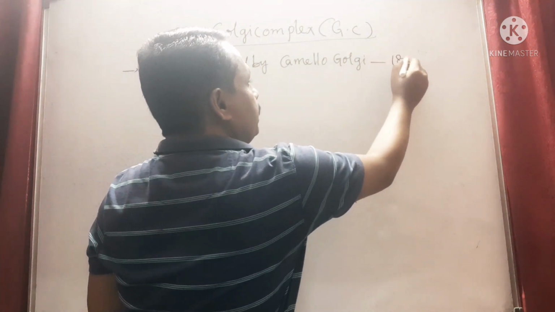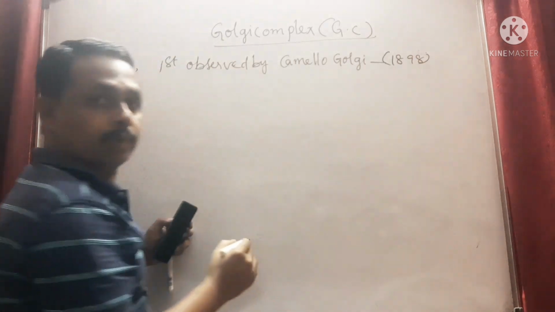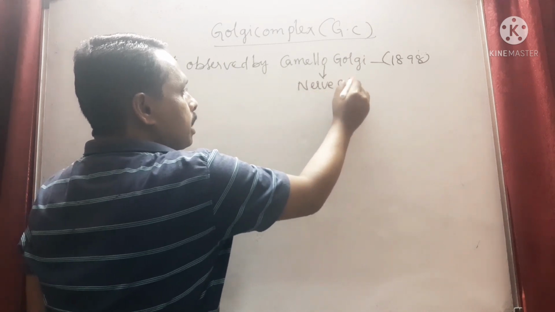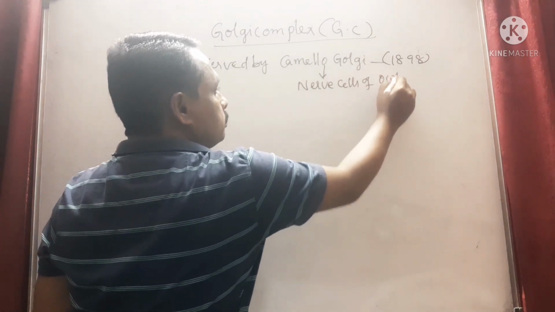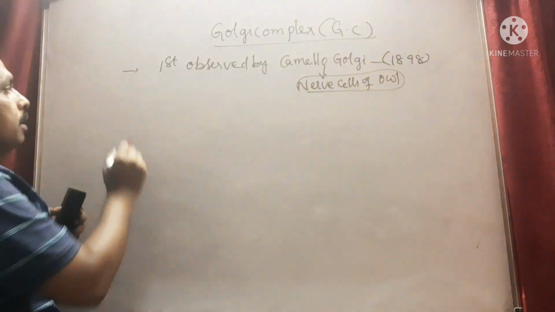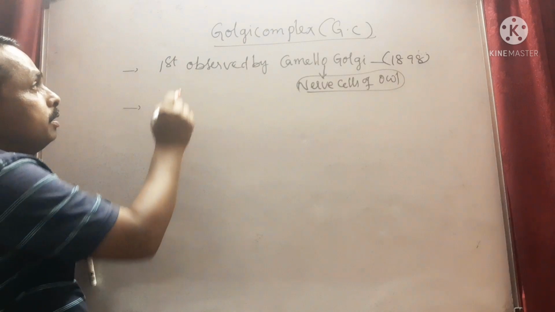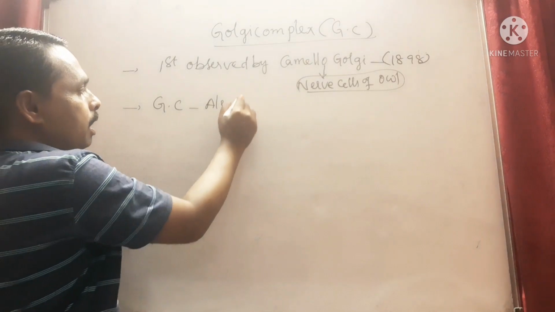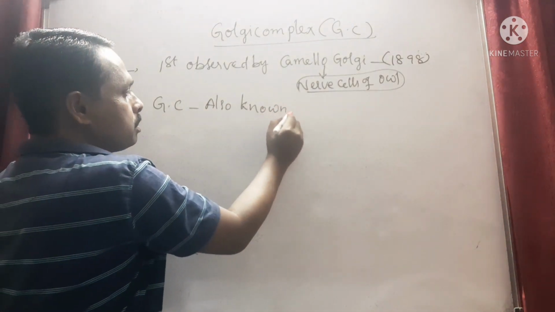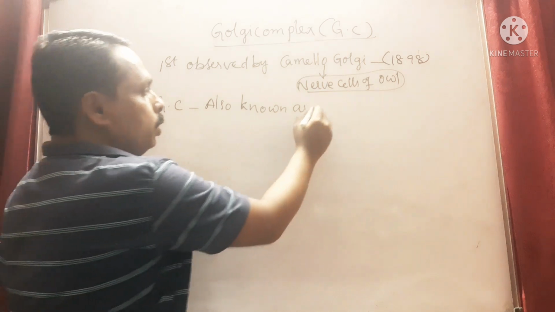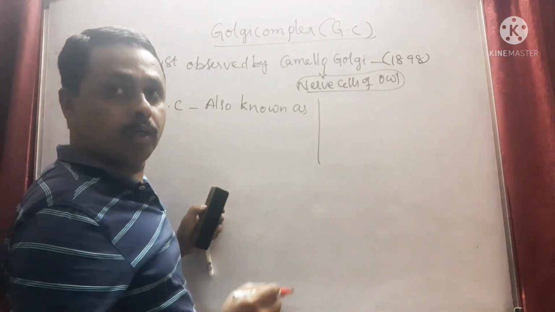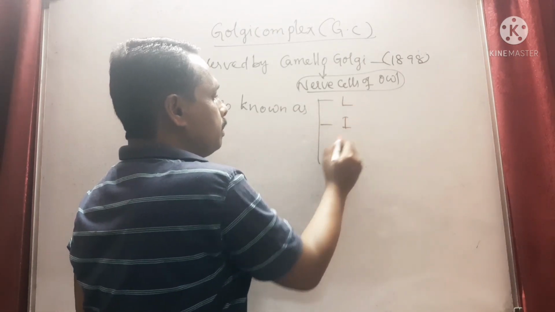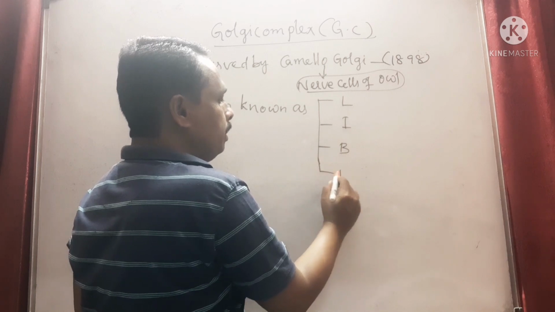And in the year 1898, in nerve cells, these Golgi complexes are also known by other terms. To remember those names, we can keep a code, that is L I B D, lived.